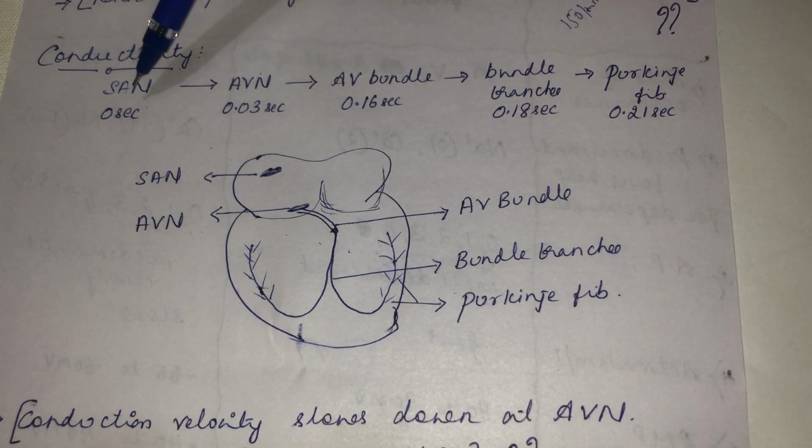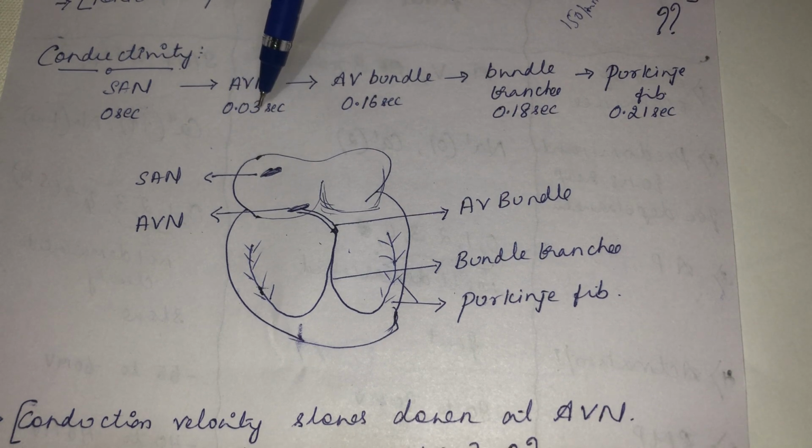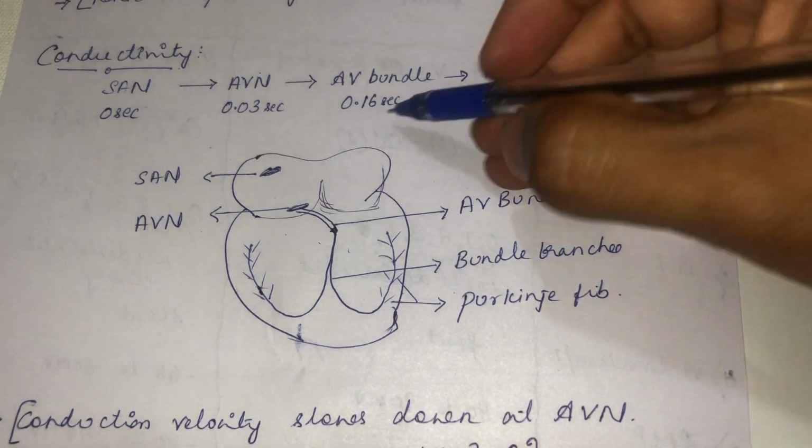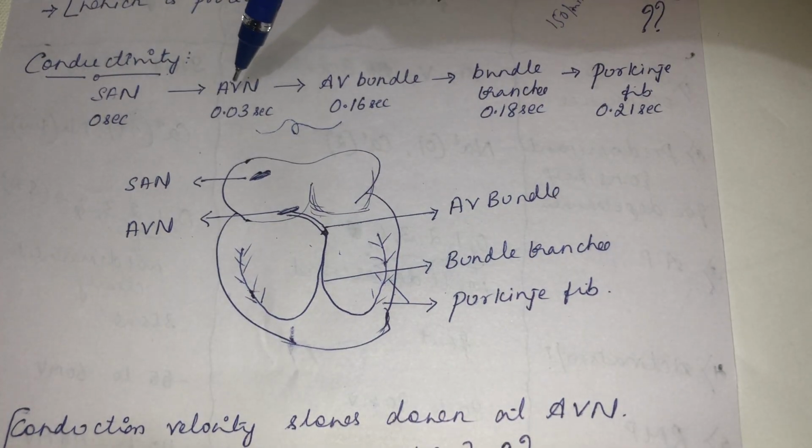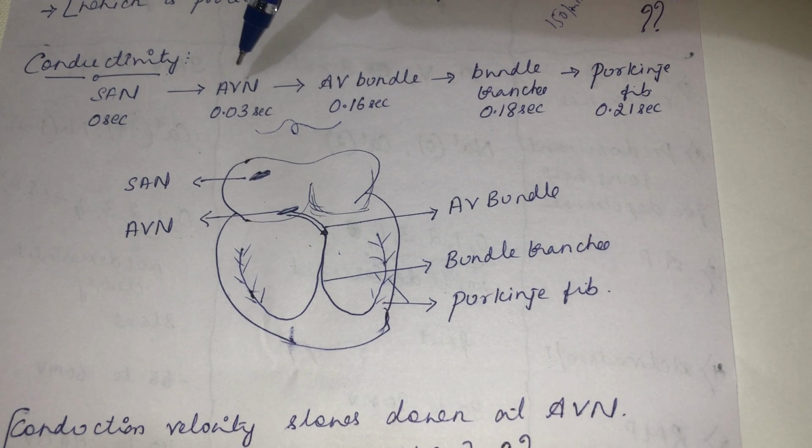Okay. So what is the time it will take? From the SA node to the AV node, it will take 0.03 second. From the AV node to the AV bundle, it will take 0.16 second. Why is there a lag from the AV node to the AV bundle? Observe here. Why is there a lag in the conduction velocity from the AV node to the AV bundle? It has to do with the refractory period of the AV node.